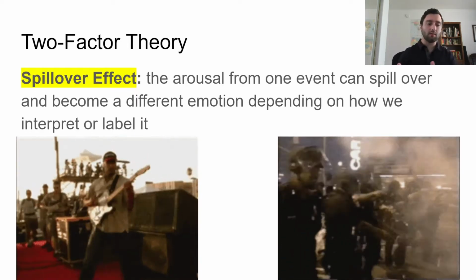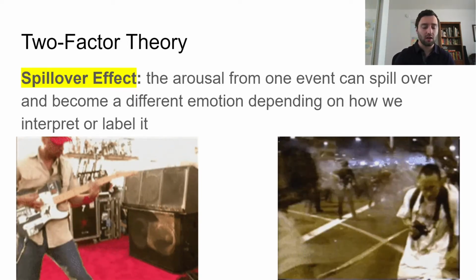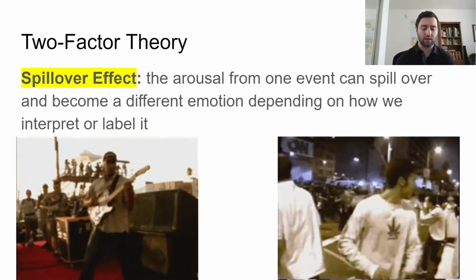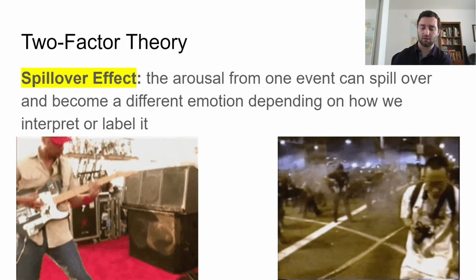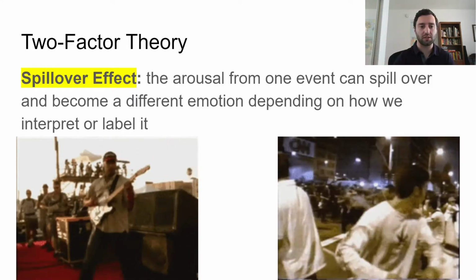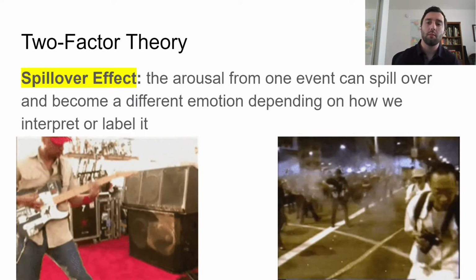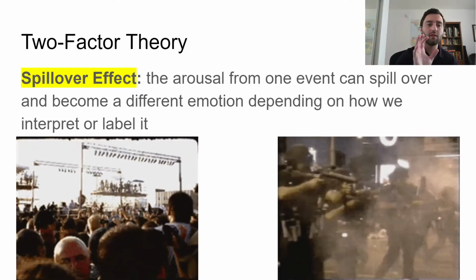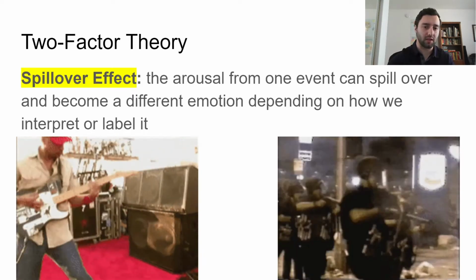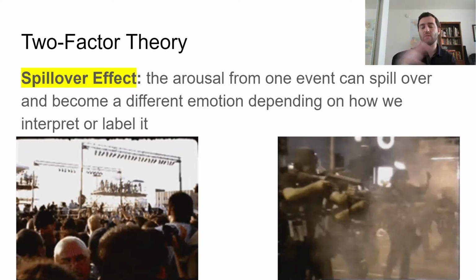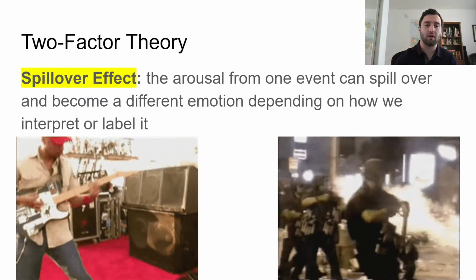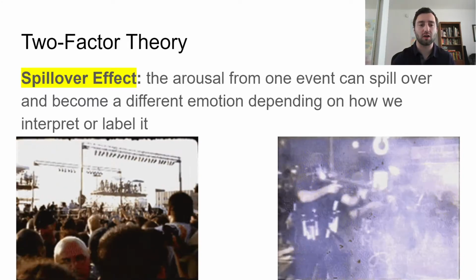I'm going to mess up the year because I can't remember. I think it was when Bill Clinton was being nominated as the Democratic nominee for president, if I remember correctly. But anyway, the band Rage Against the Machine, which you see on the left, had a concert outside of the convention. If you know who Rage Against the Machine is, and you can probably guess by the name, you'd probably call them a hard rock band.